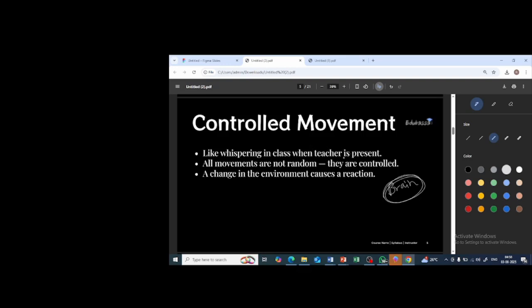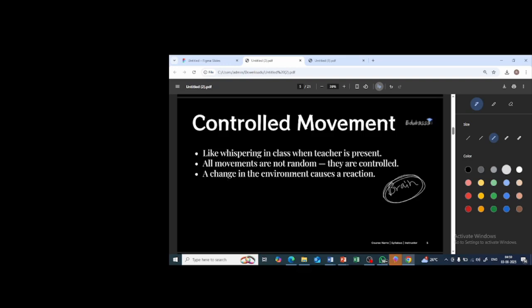The cruel eye outward is present, isn't it? Yes. Okay. So for that reason, what you have to do, you have to whisper. So that is basically what? Controlled movement. All movements are not random, they are controlled. So whatever the movements that take place are not random. They're controlled by some system which is present in our body.